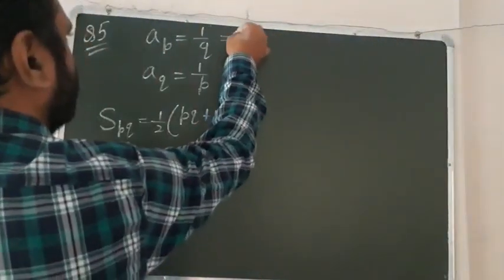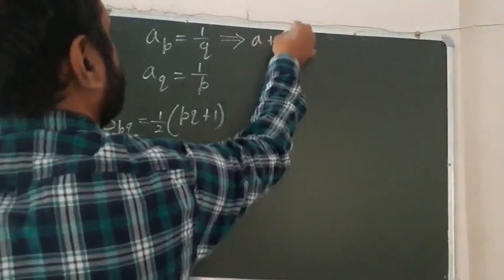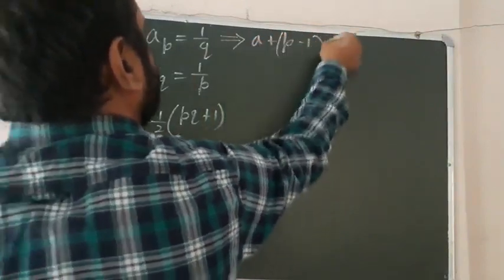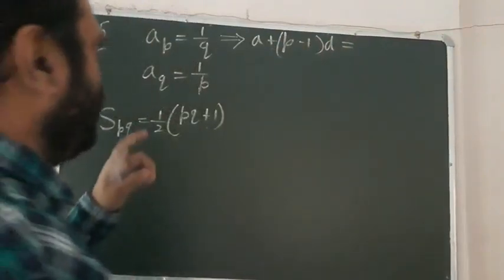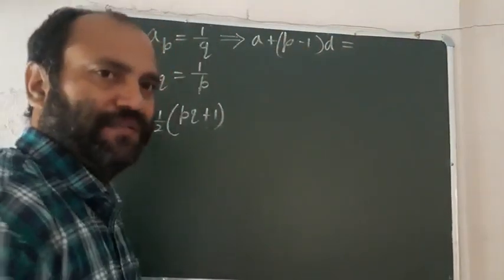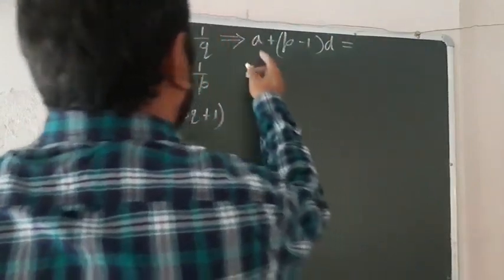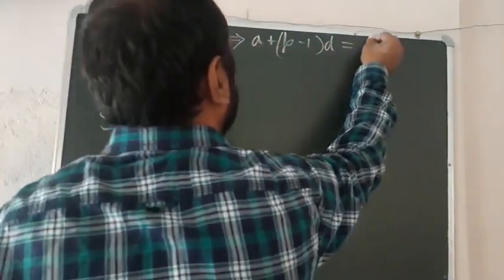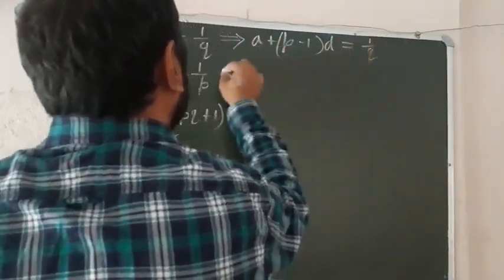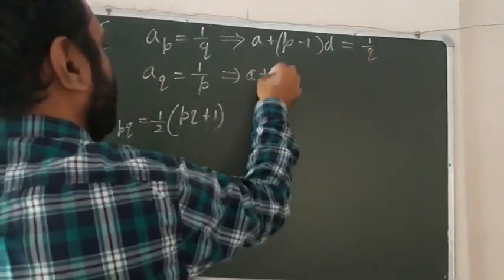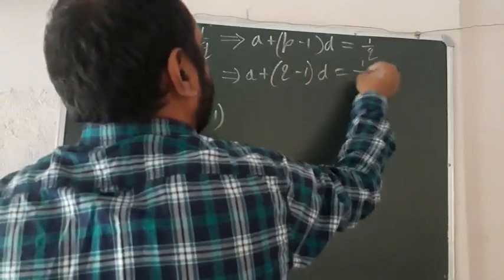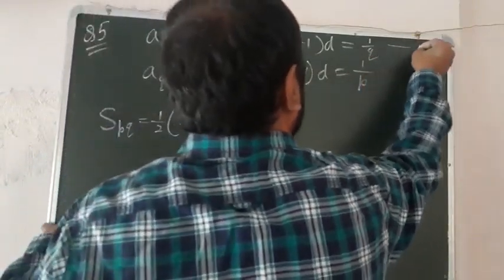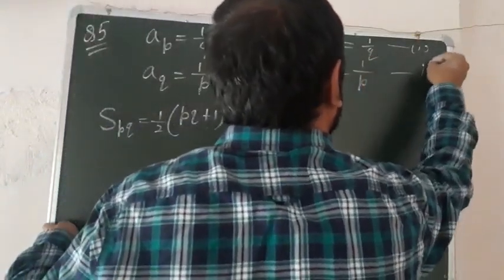The pth term means a plus p minus 1 into d. You can write it like this. Let a be the first term and d the common difference of this AP. So a plus p minus 1 into d is equal to 1 by q, and from this we will get a plus q minus 1 into d is equal to 1 by p. Let this be equation number 1 and this be equation number 2.